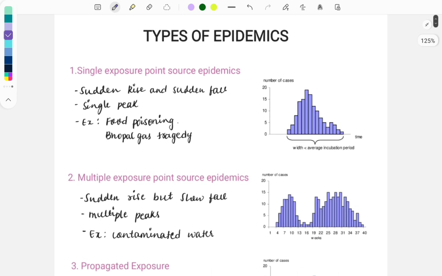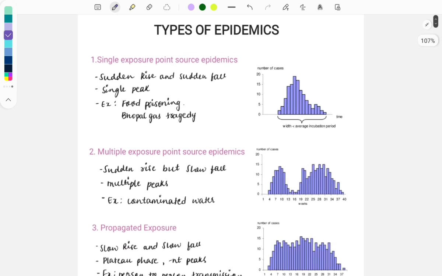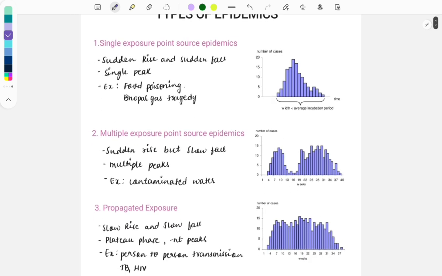The types of epidemics are divided into three types. The first one is the single exposure point source epidemics. Then the second one, the multiple exposure point source epidemics, and the third, the propagated exposure. These are the graphs, and these can be seen with the respective source of epidemics.